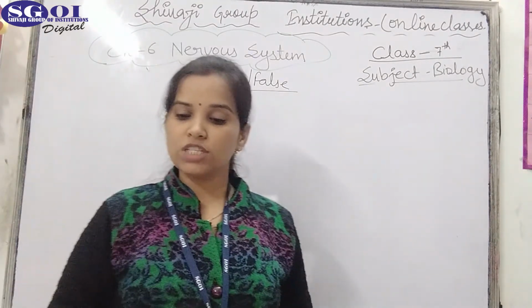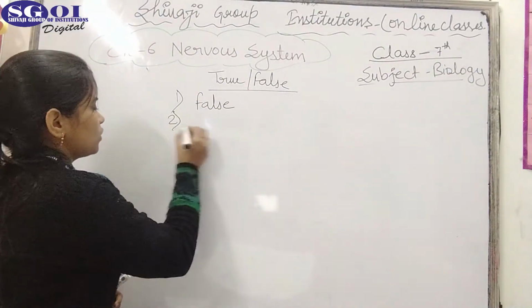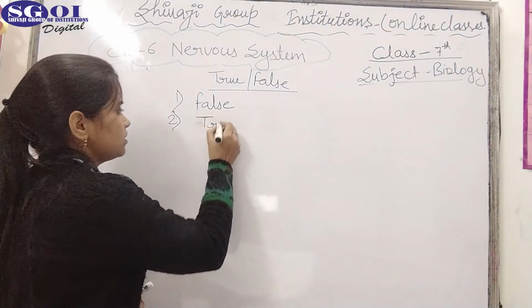Next is that the largest part of the brain is the cerebrum. Yes, the largest part of the brain is the cerebrum. So this statement is true.